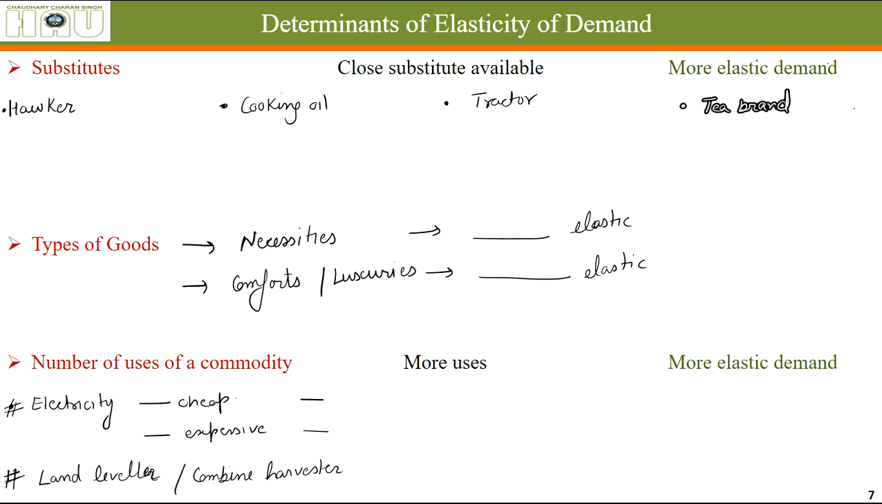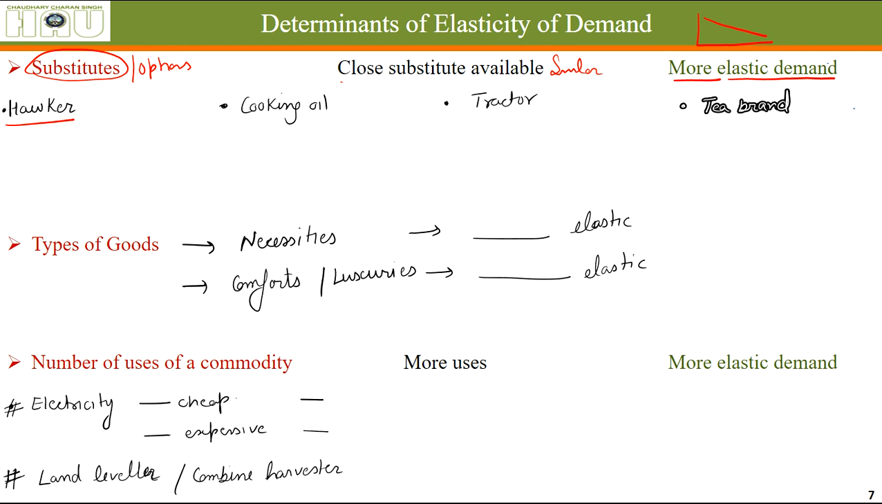Let's say there are some goods which have many substitutes, many options available, close options, similar options. So demand for those types of products will be elastic. That means the demand curve will be a little flat. Its angle will be more than 45. Okay.